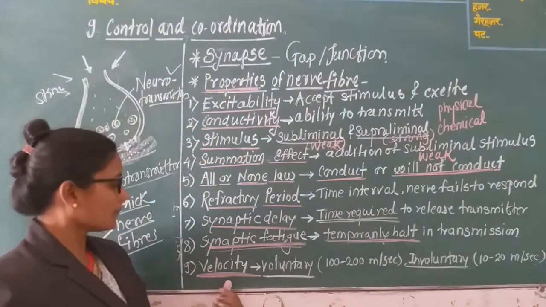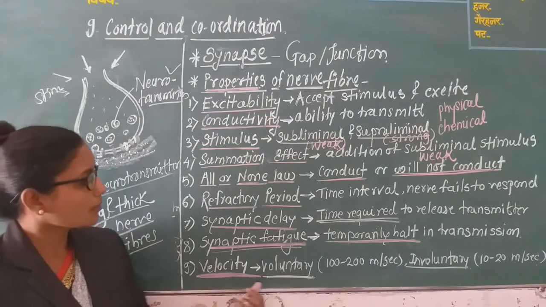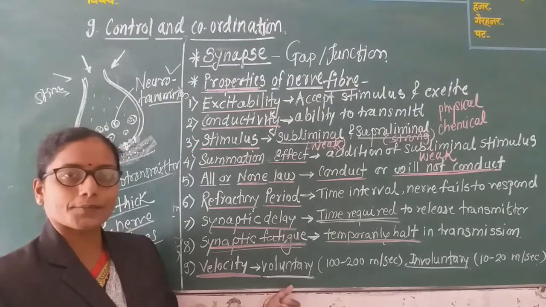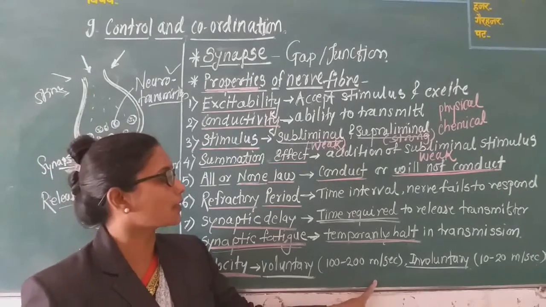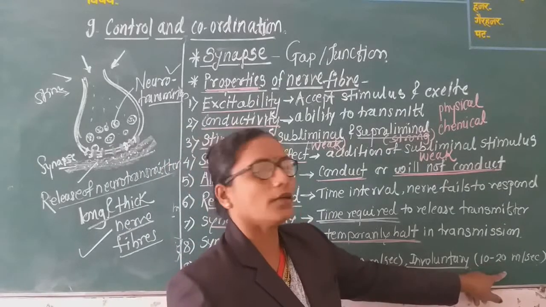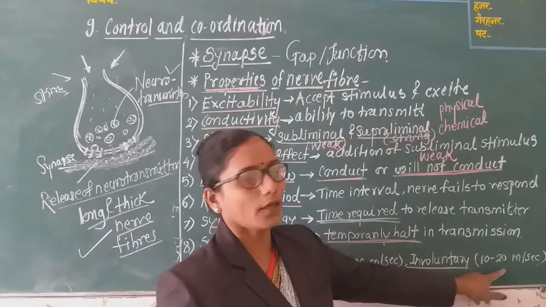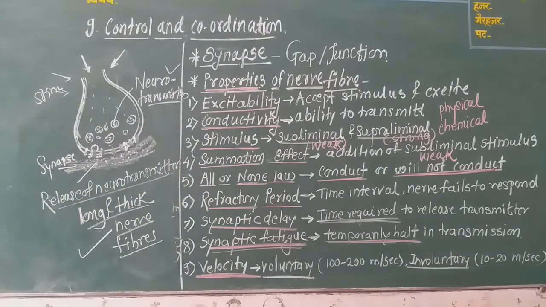And the next property is velocity. Velocity means in the case of voluntary muscles, the rate of transmission is 100 to 200 meters per second, and in the case of involuntary muscles, 10 to 20 meters per second. Okay, such properties are shown by the nerve fibers.